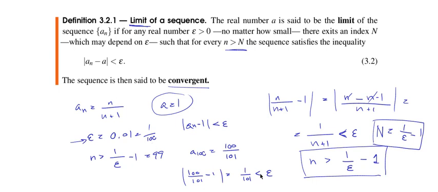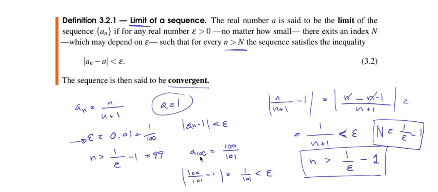Okay, and if you think about it, we can take epsilon smaller and smaller and smaller, and with this formula we can find the value of n, or the term of the sequence, that we need in order to find a term that's closer to the limit than this value of epsilon that we have chosen.